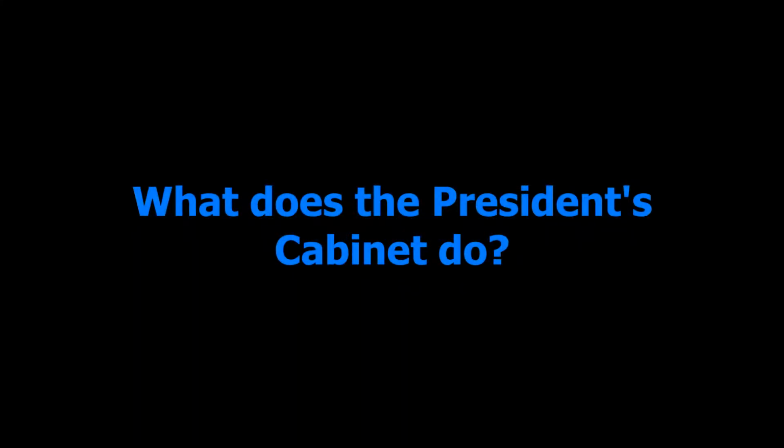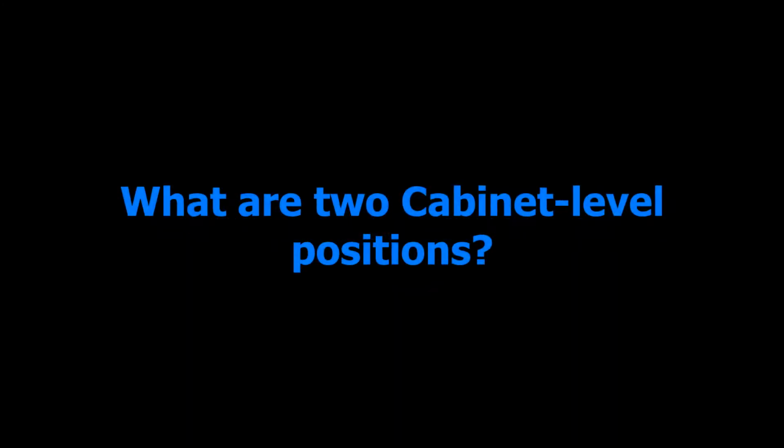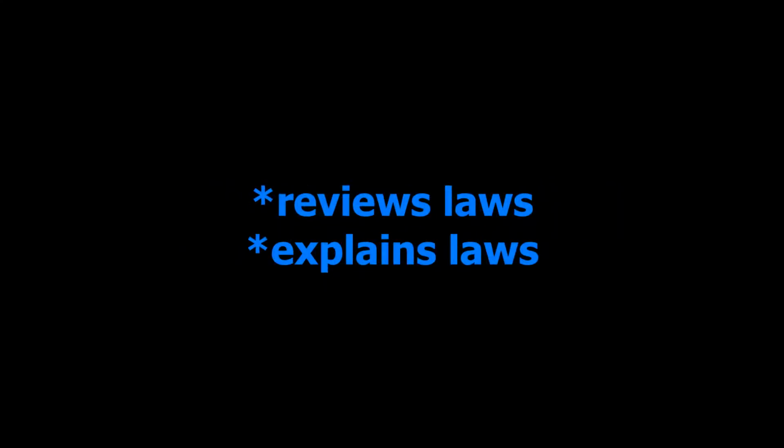Who vetoes bills? The president. What does the president's cabinet do? They advise the president. What are two cabinet-level positions? Secretary of State, Secretary of Defense. What does the judicial branch do? Reviews laws, explains laws.